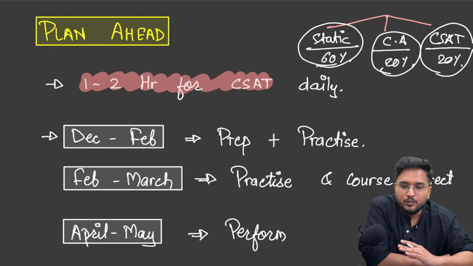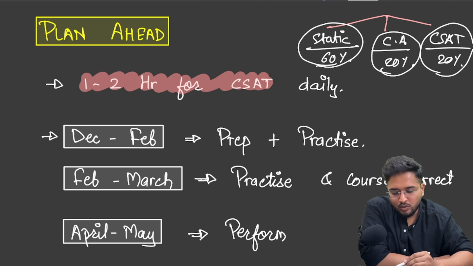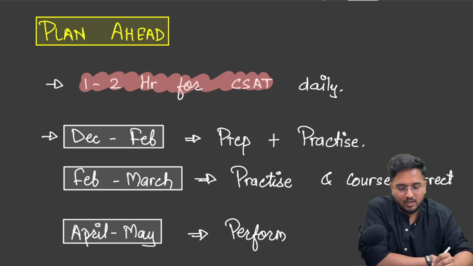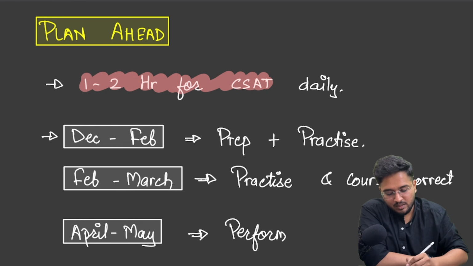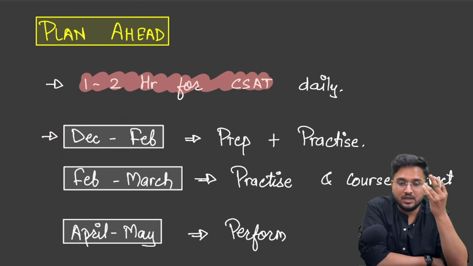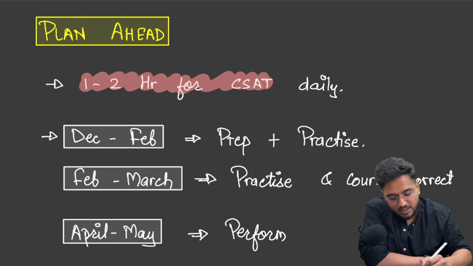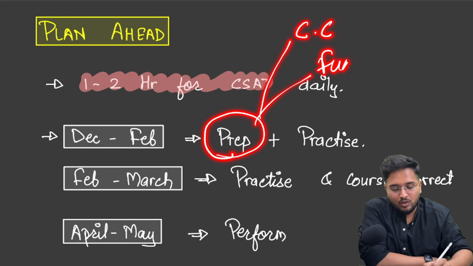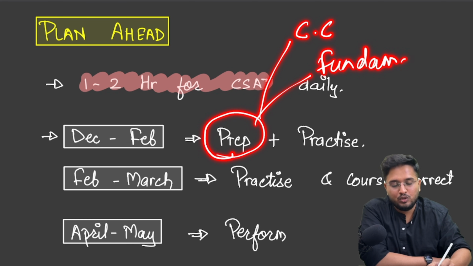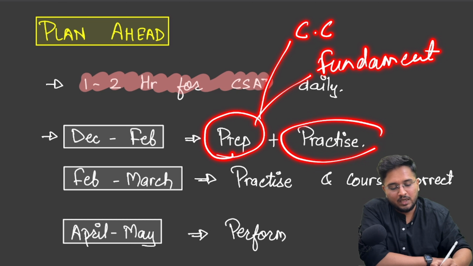This is a way to prepare in a balanced way. So the approach to follow is the 3 P's, and here is how to implement them. For your CSAT preparation, in December, January, February, you should be focusing majorly on the preparation part, where you get good conceptual clarity, understand the fundamentals of all the topics, and also do the first round of practice, that is, topic-wise practice of CSAT.